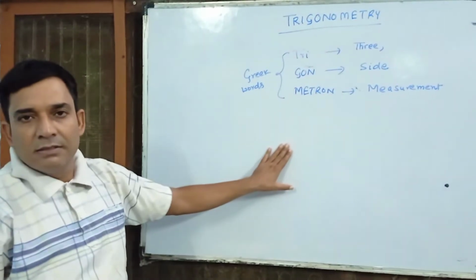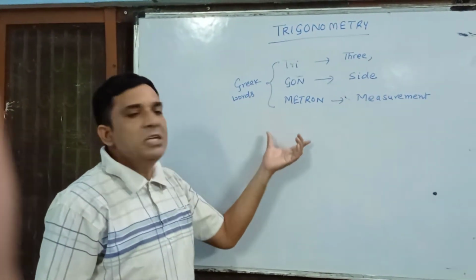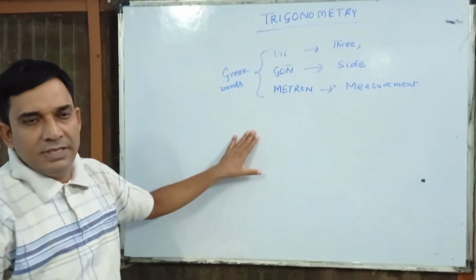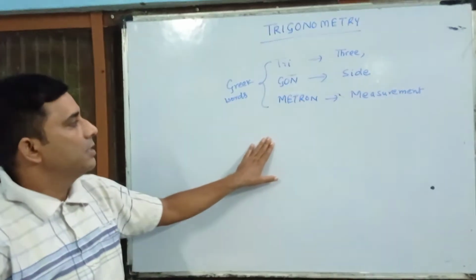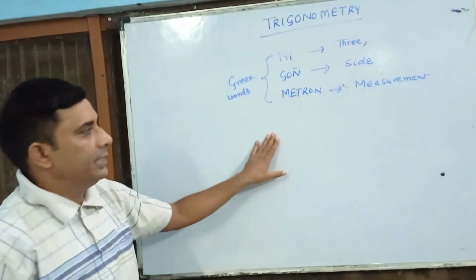Anemometer, lactometer, even meter, the unit of length, is also derived from this Greek root word. Metron means measurement.